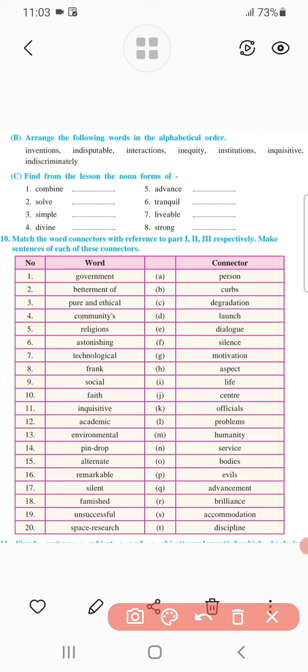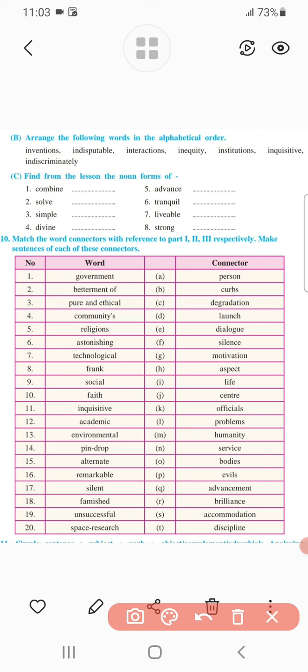By using these two words we can make a sentence like: government official predicted that it would be impossible to relocate so many people.